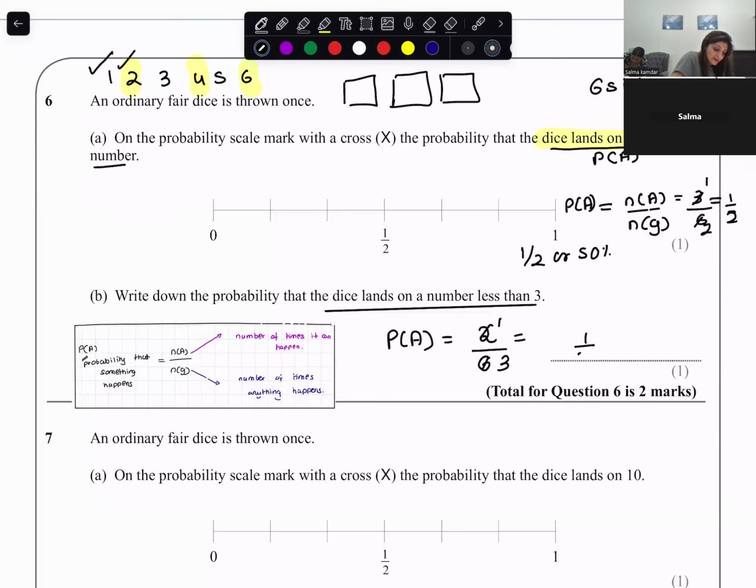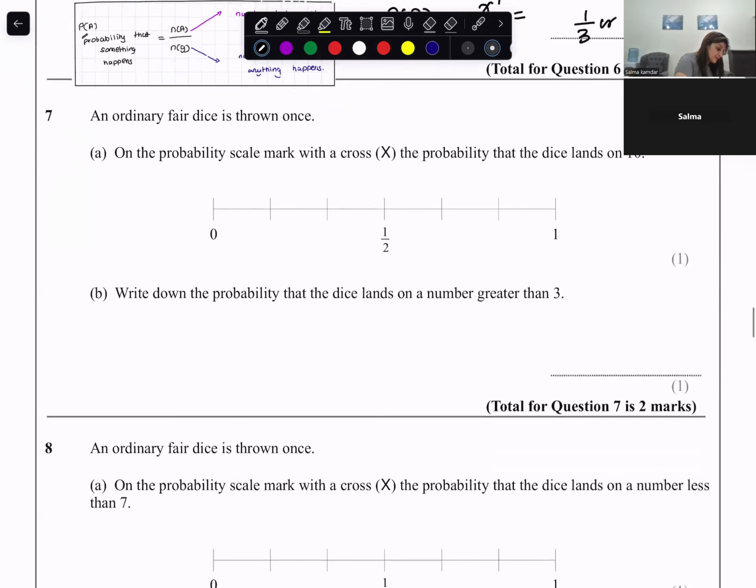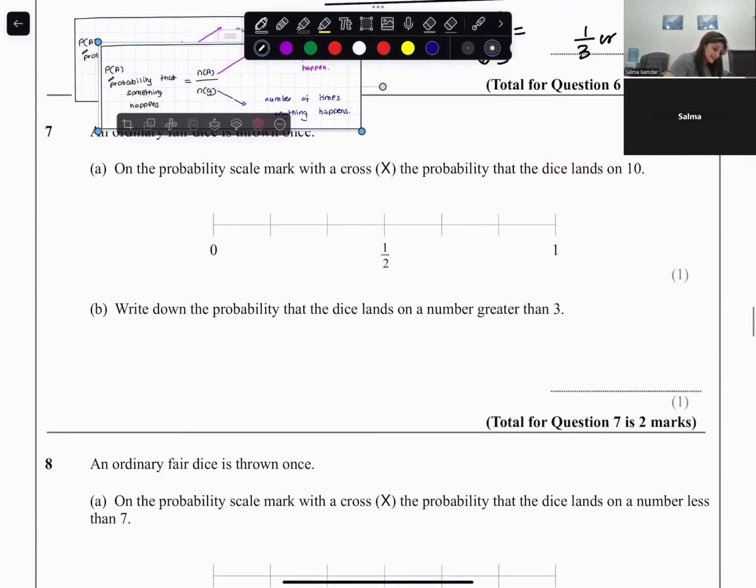So this is 1 by 3, or I could say this is 0.33. So on a probability scale, it will be over here, and it is unlikely that you get a number less than 3. Mark a cross. Now I want you to pause the video and try this.